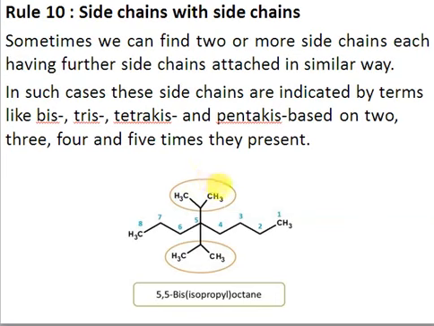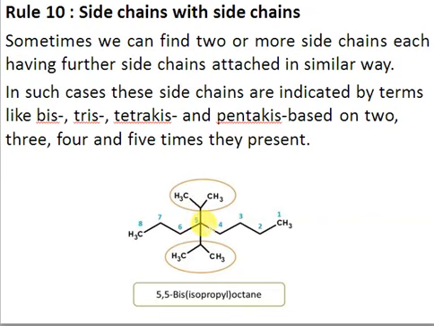So you can see here that this group, right, this is actually an isopropyl group, but if you see, this is a side chain which is further subdivided. Whenever you have a side chain which is further subdivided and it is appearing more than once, then we have to use the word bis, since it is appearing 2 times, so that's bis. So this is bis-isopropyl because isopropyl is appearing 2 times, so we will not say diisopropyl, we'll say bis-isopropyl.